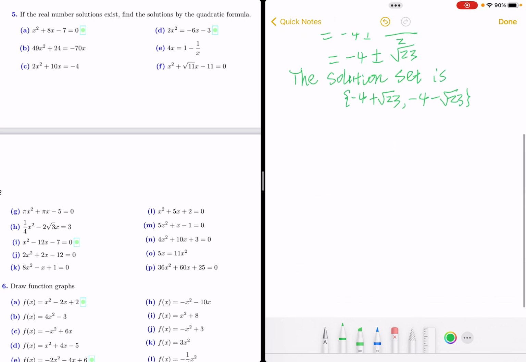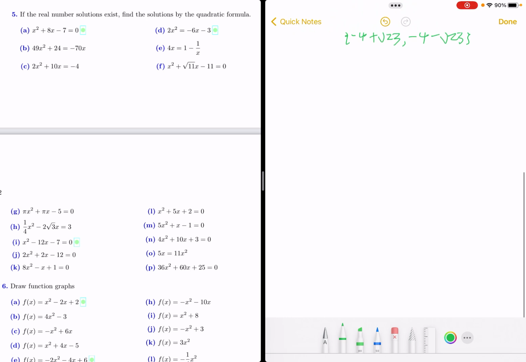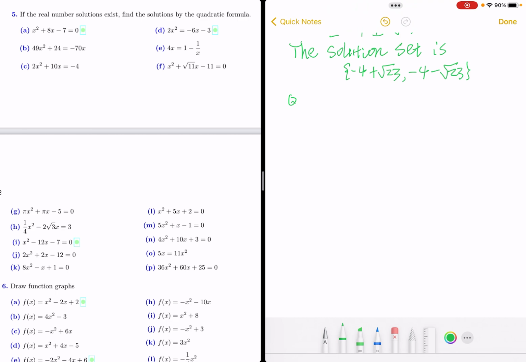Now, let's work on question 5, and we do i. Which question is that? It is the question right here. So we first copy the question.